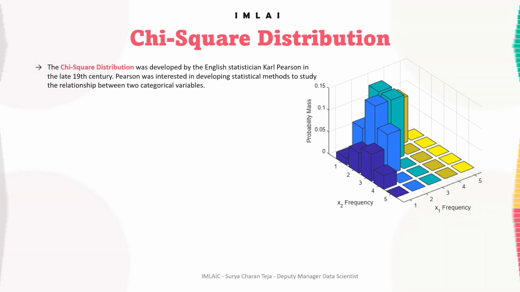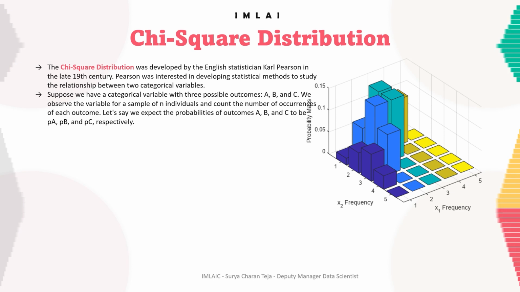Then Pearson developed the chi-square distribution by taking sums of squares of normally distributed variables. Specifically, if we take k independent and standard normally distributed variables with mean 0 and variance 1, then the sum of their squares follows a chi-square distribution with k degrees of freedom. So the chi-square distribution is now widely used in statistical hypothesis testing, particularly for goodness of fit tests and tests of independence, and it's an important tool for data scientists to understand and use in order to make statistical inferences and draw conclusions from categorical data.